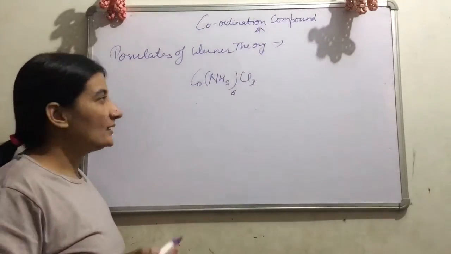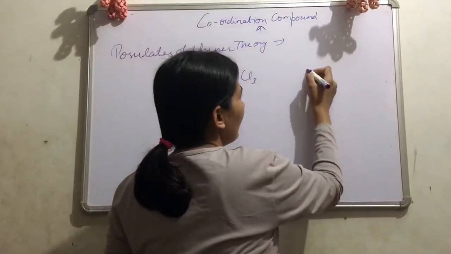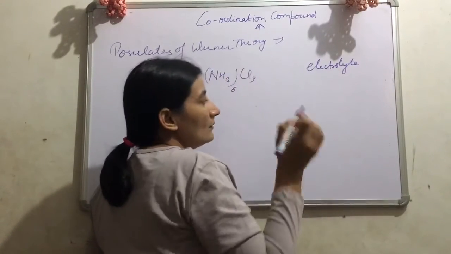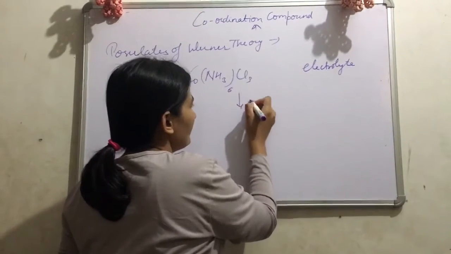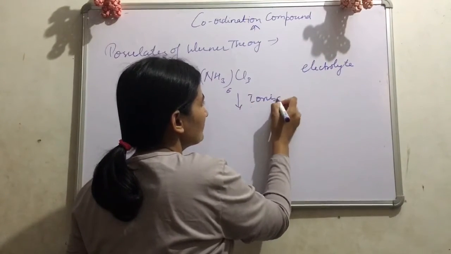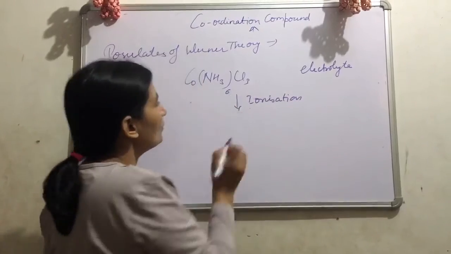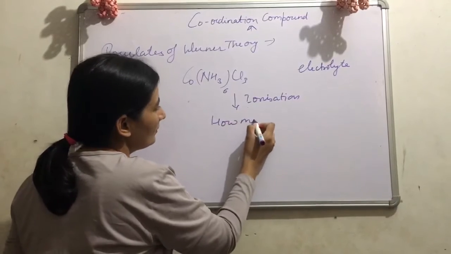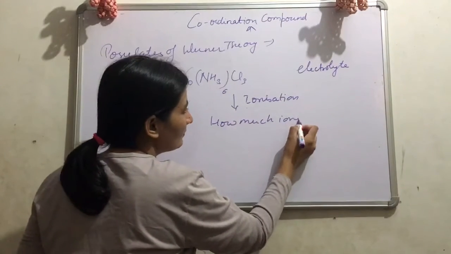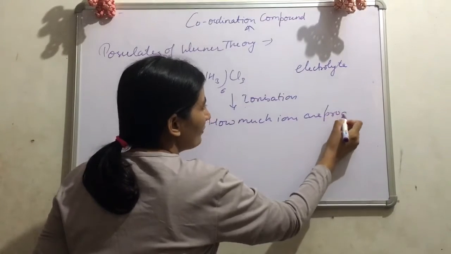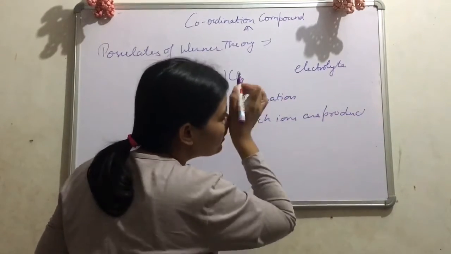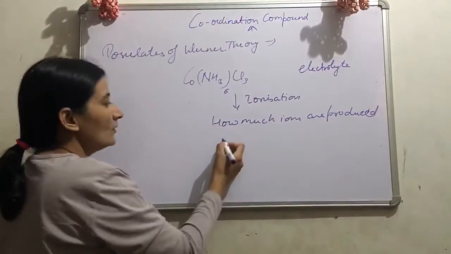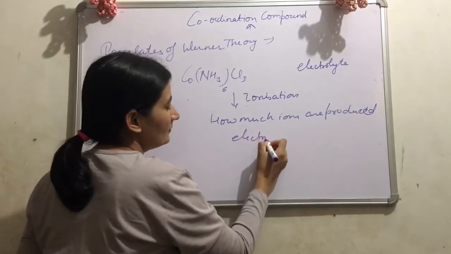Then two methods we can follow. One is we can add an electrolyte. Another one, we can do the ionization, or we can do the electrolysis. After that, how many ions are produced? Or we can say, what is the electrical conductivity?